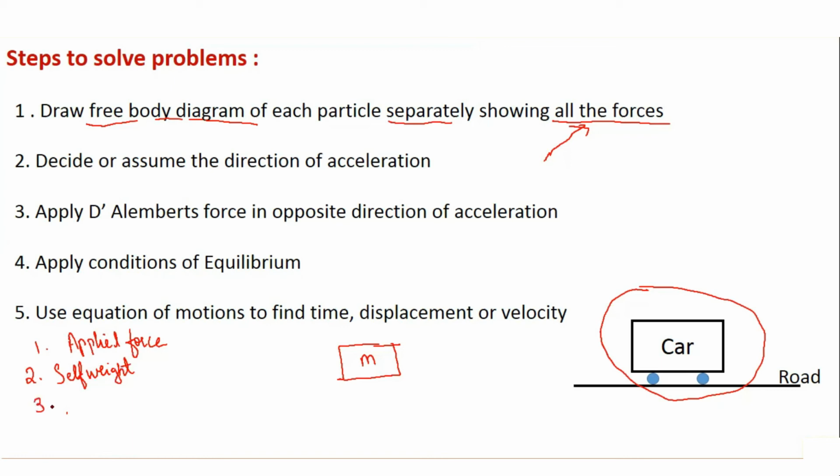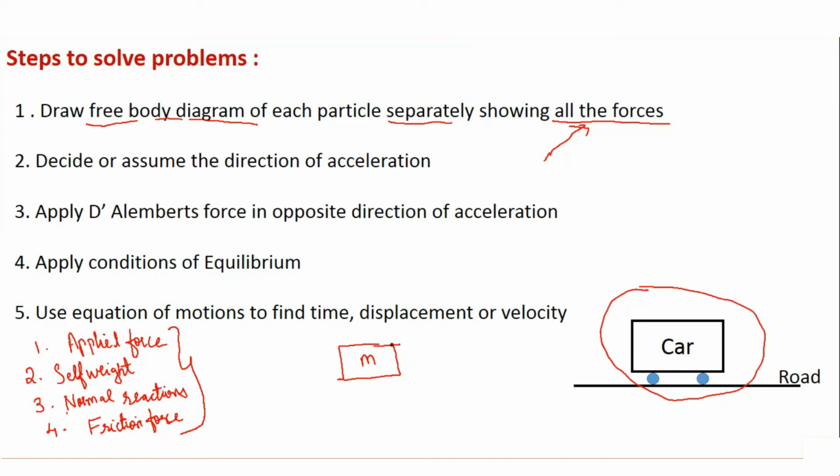The third force which we need to consider will be the normal reactions, or you can say the reactions from the contact surfaces. And the last one we need to consider is the friction force, the force which occurs due to friction on the surface. So these are the four forces which we need to show on a free body diagram. So let us show one by one.